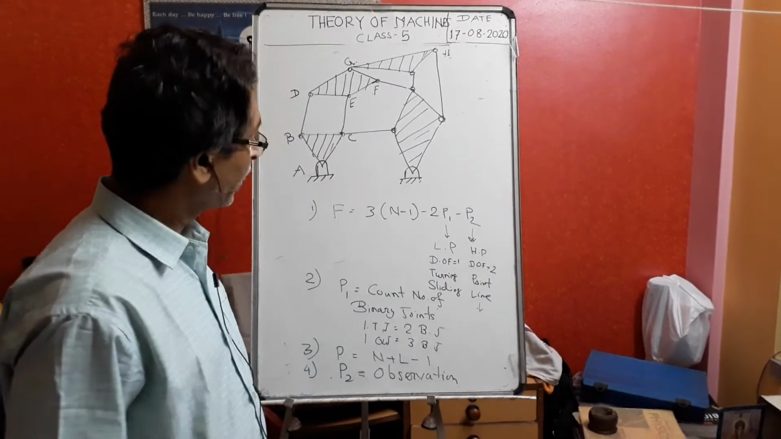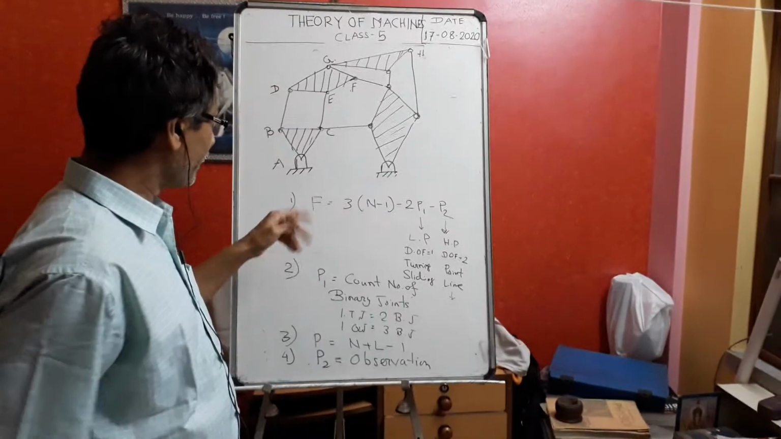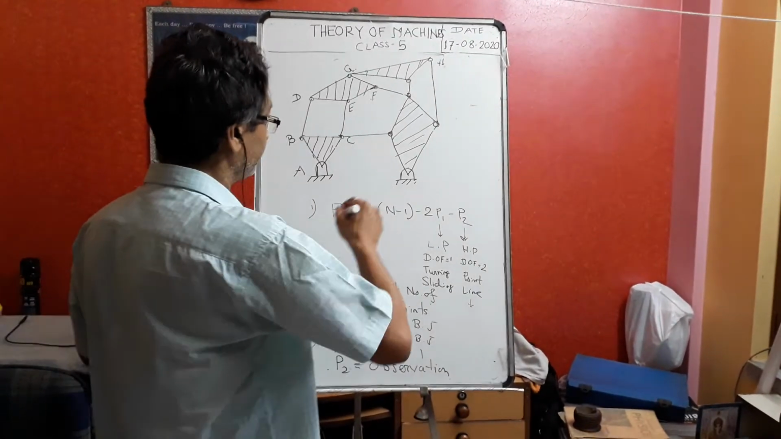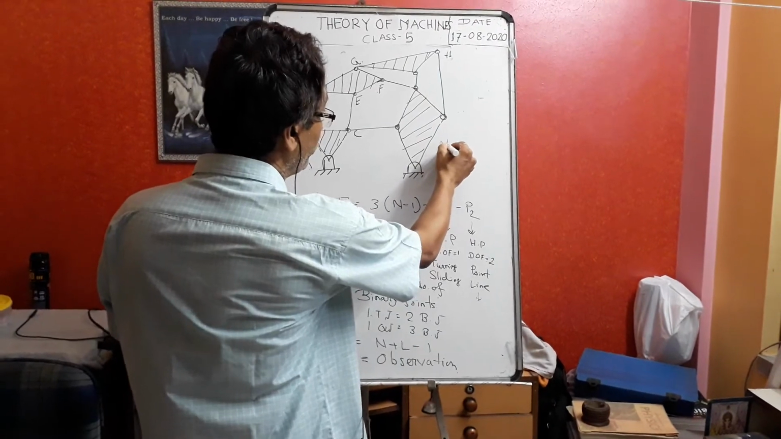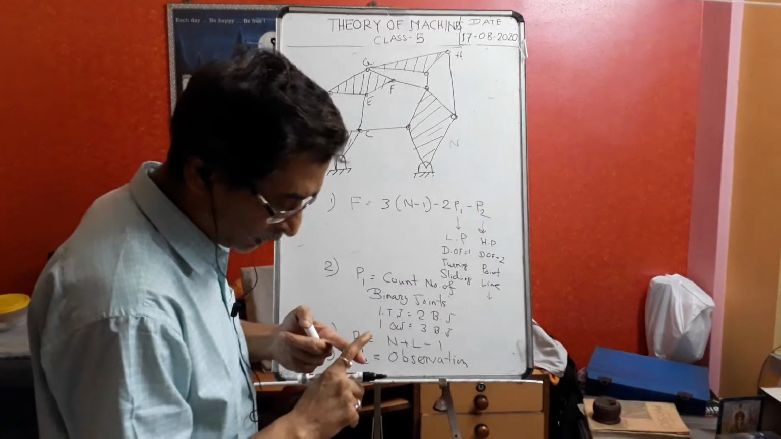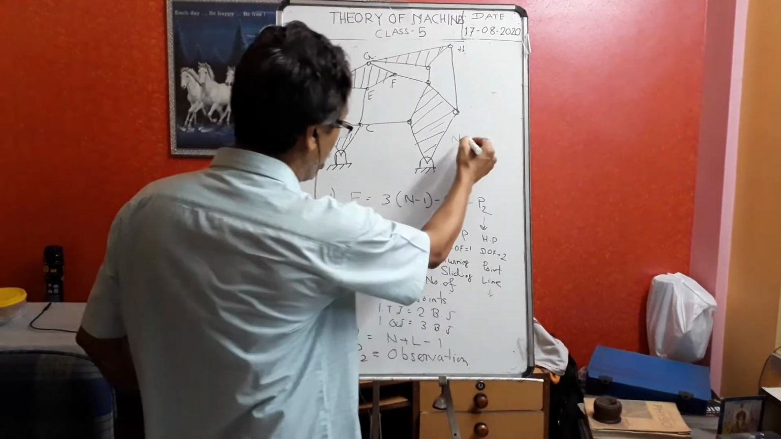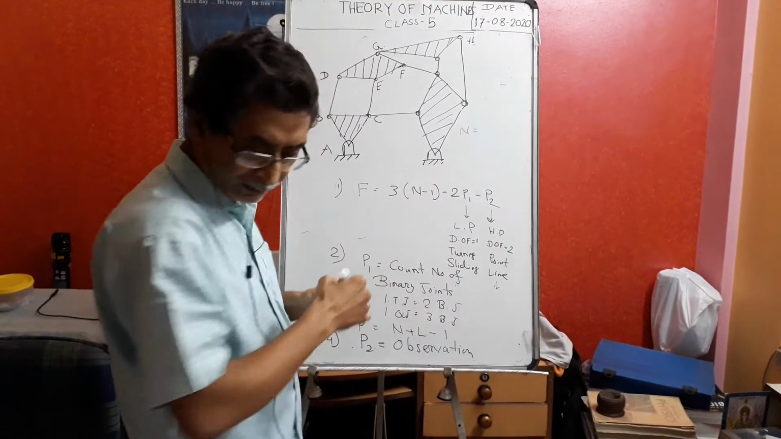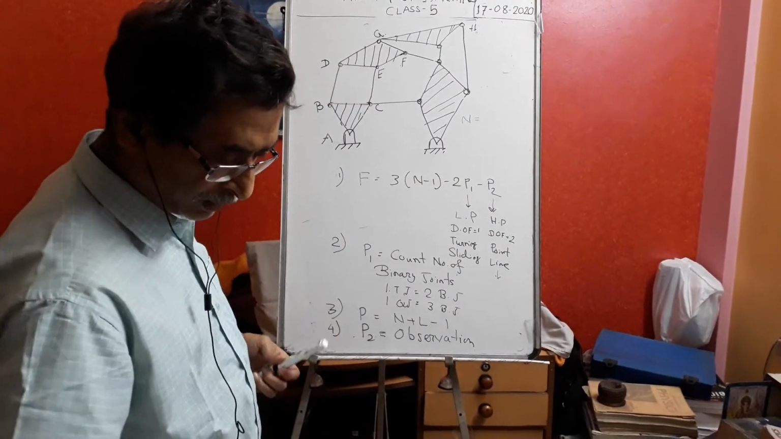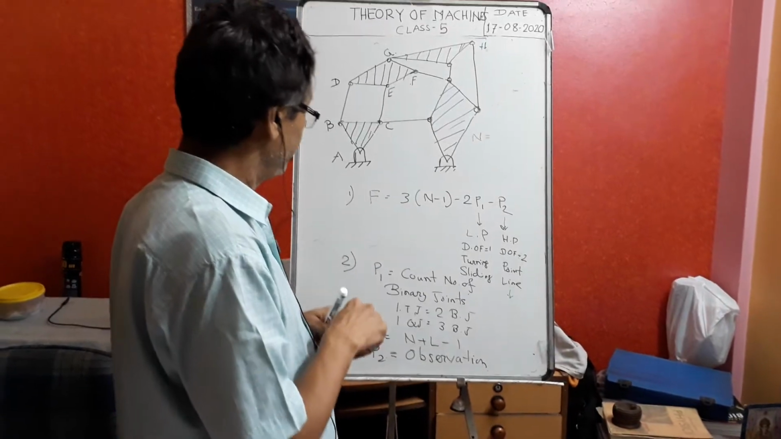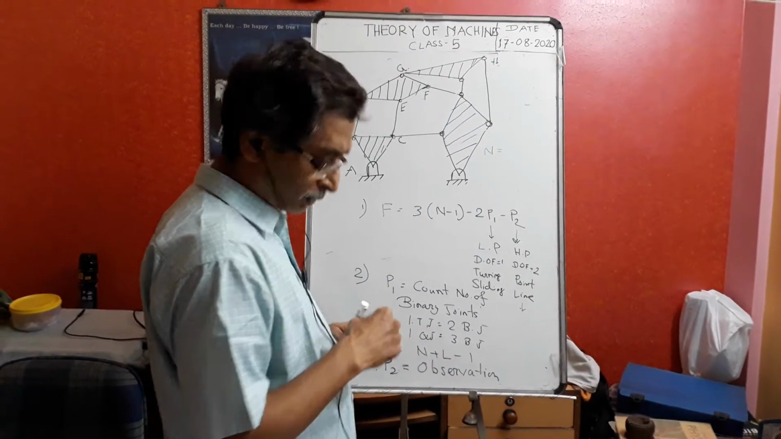Just you do it. And what is the mechanism? First you find out how many links are there. You will find out that one link is fixed. To be a mechanism, one link is fixed. How many links? Can anybody tell? Just count it and tell me. Let me see if your counting is okay or not.